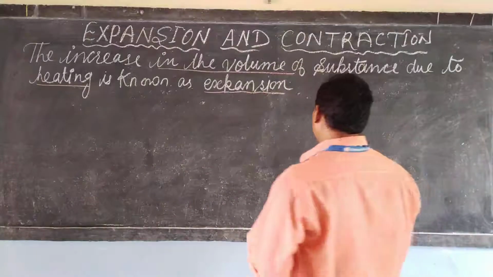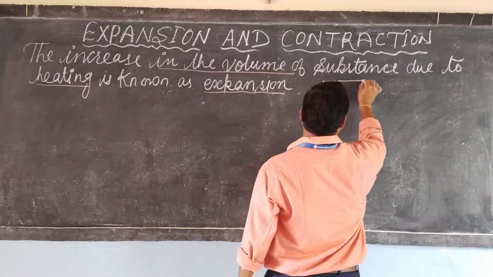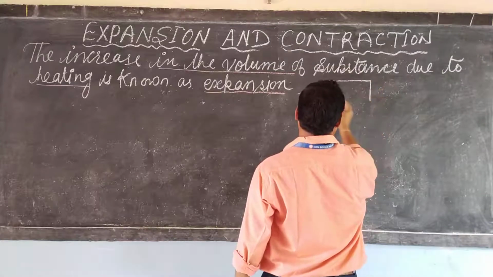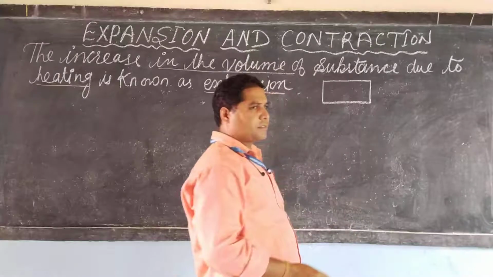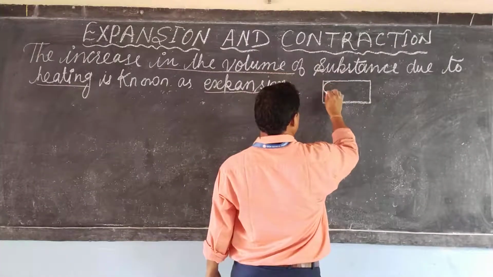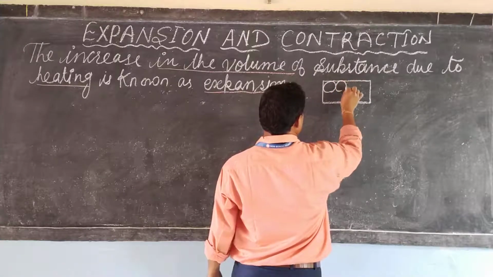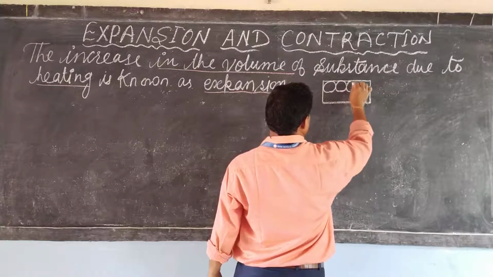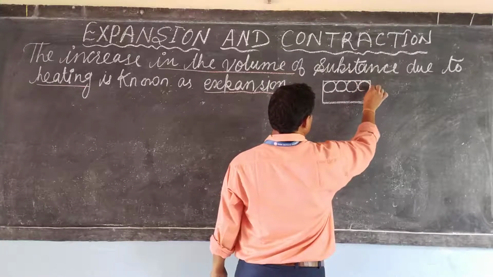So, suppose this is a solid substance. As we know, in a solid, atoms are closely packed, dear student.